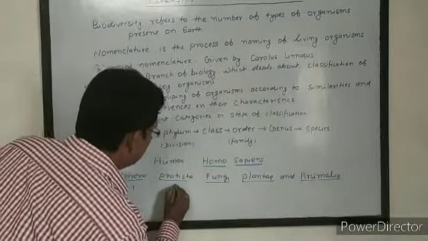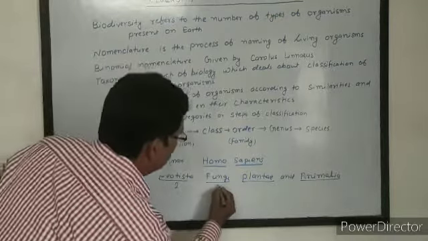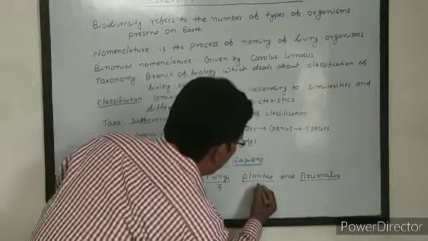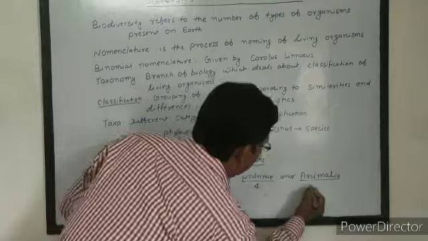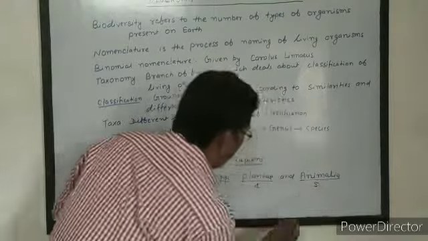First, Monera. Second, Protista. Third, Fungi. Fourth, Plantae. And fifth, Animalia.